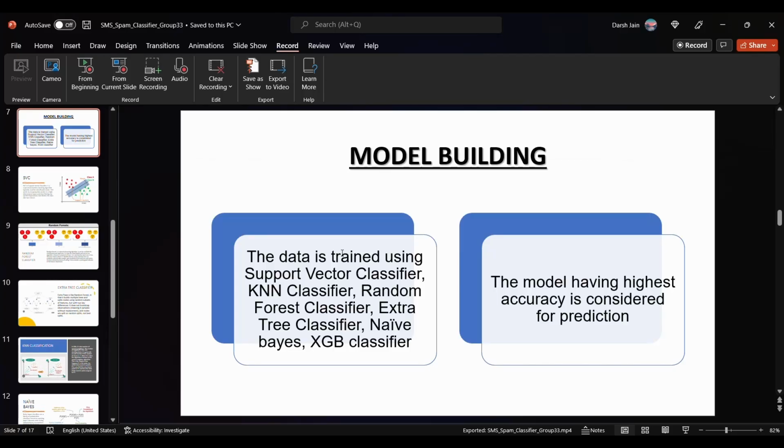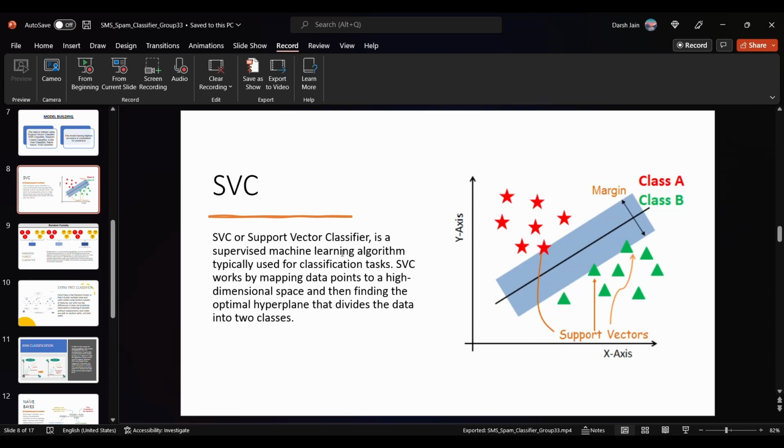I'm Vasu Jain, and I'll be taking the topic of model building for our project, the SMS spam classifier. In this project, we are using 6 models as classifiers, namely SVC, KNN, random forest, extra tree, naive Bayes, and XGB. We will take a look at each and every model briefly. So here we go. First is the SVC.